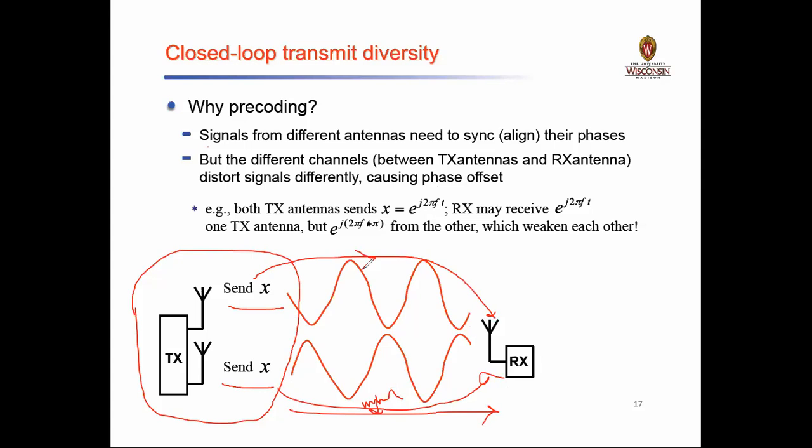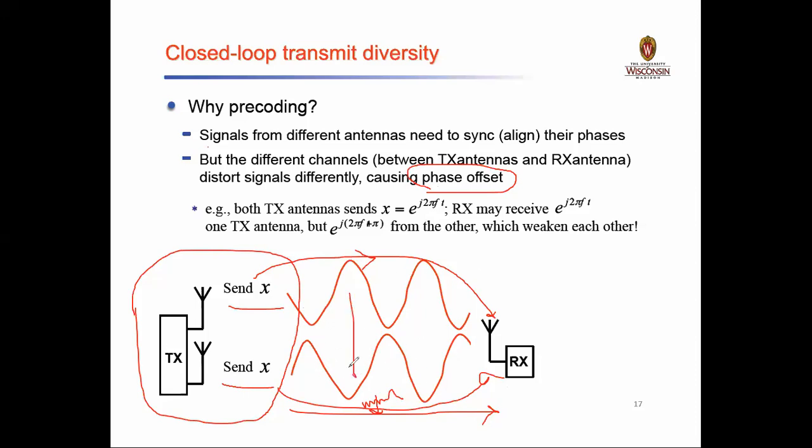So if I say this is a noise free channel and this is a noisy channel, though both the channels are the wireless channel. Okay, so the possibility is that the signals may get distorted differently, and because of the distortions you may encounter phase offset.